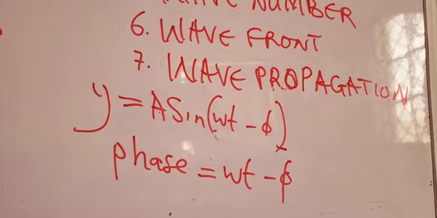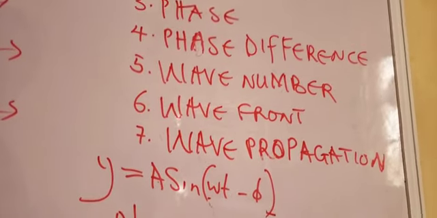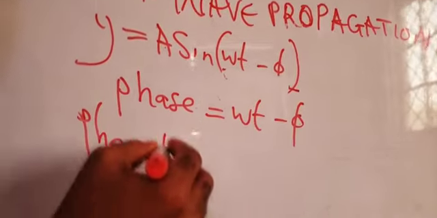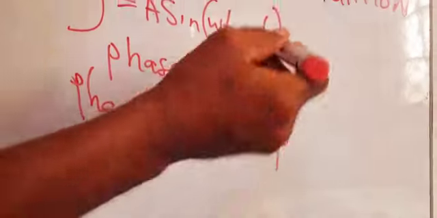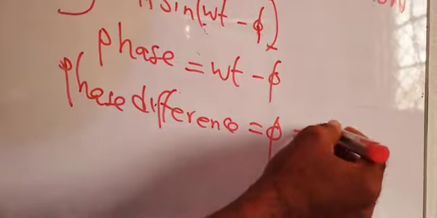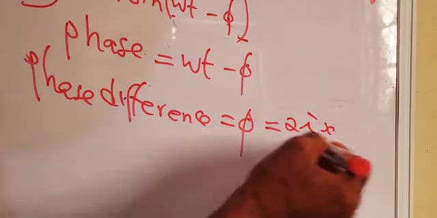Now, what is phase difference? Phase difference, mathematically, if you want to calculate it, phase difference is given as this phi inside here only. This phi only is phase difference, and the expression is this.